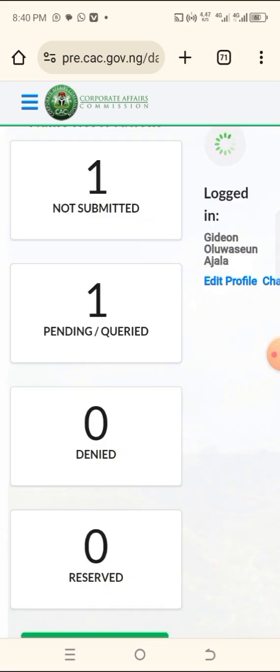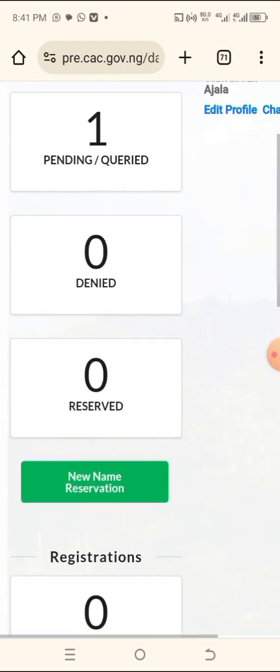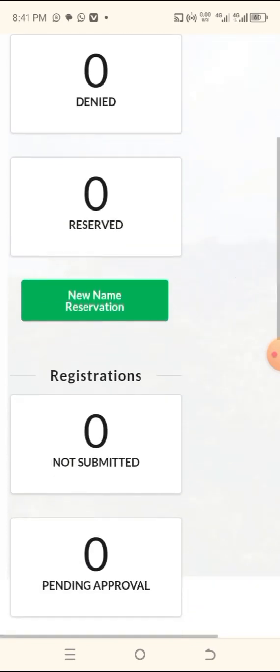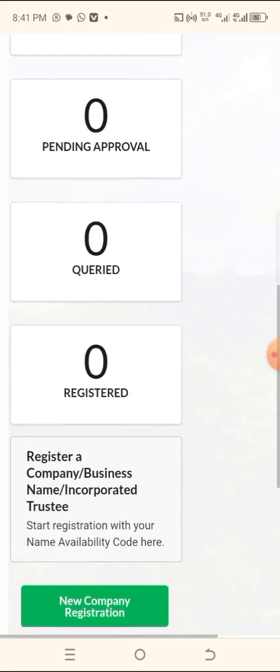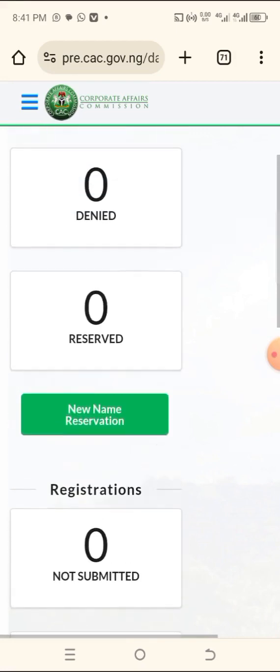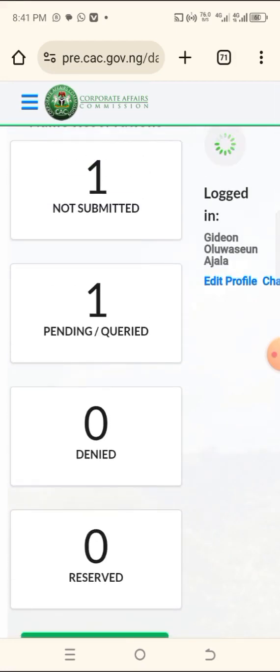Okay, now when you log in, don't mind this one that is running here, that's how it used to roll. I've used this particular one before, so that's why I have one here. Pending, you can see pending query. I've submitted one name for verification. You can see not submitted, this one. Your own is going to give you 00 because you just logged in for the first time. But if you have already searched a name and you have already put a name.